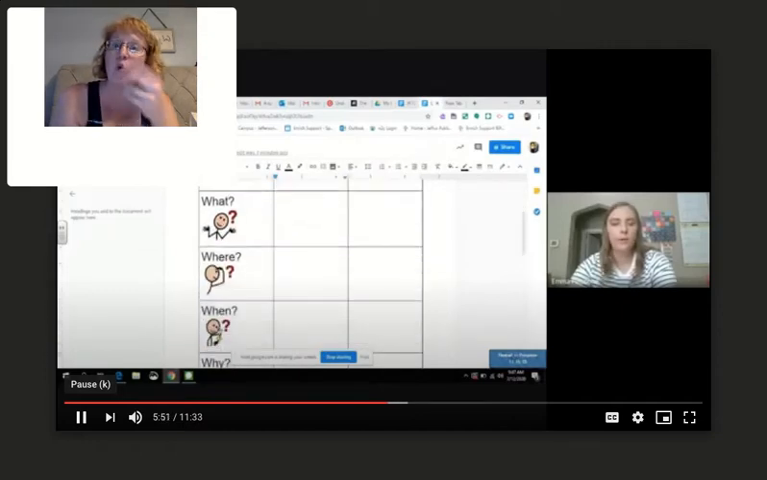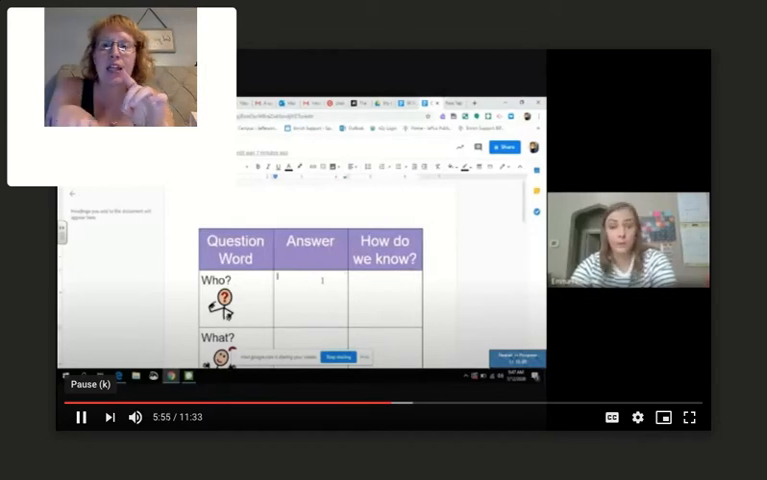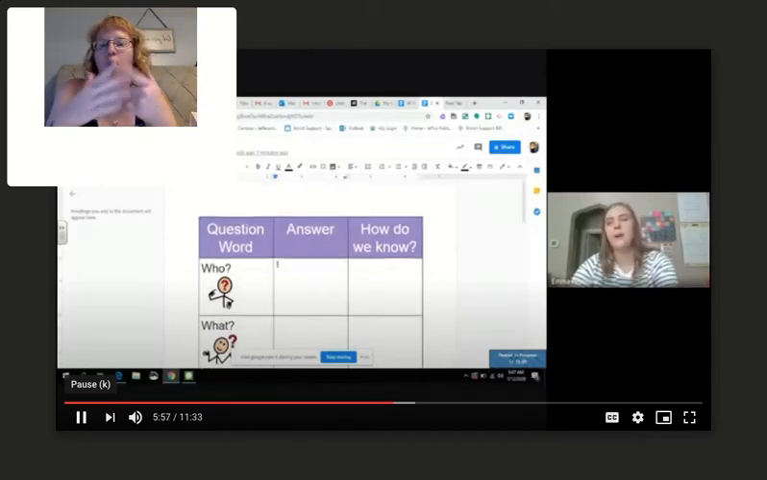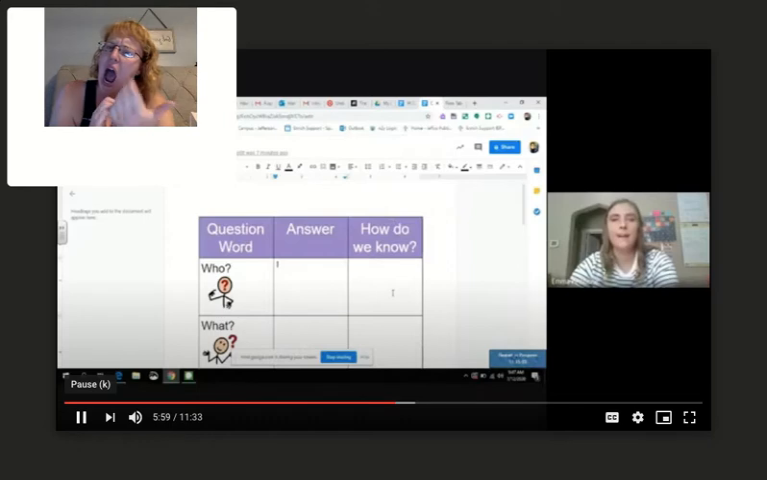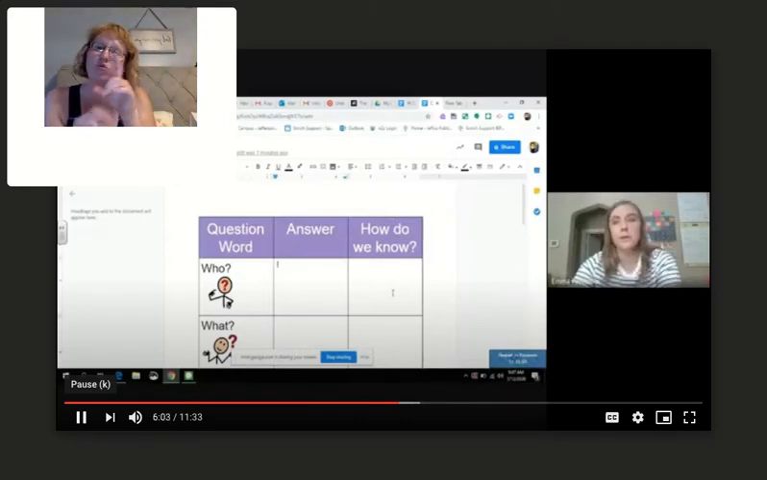Who, what, where, when, why. We need to find the answer of who we're talking about or what we're talking about. But it also asks, how do we know? So we need to find evidence in our text to find that answer. So that means telling us what page we might be on that we found that answer.